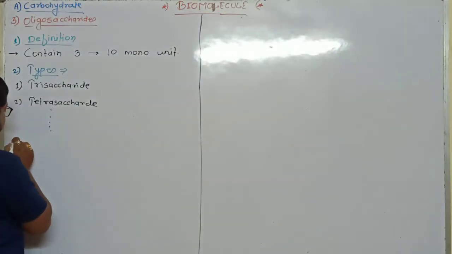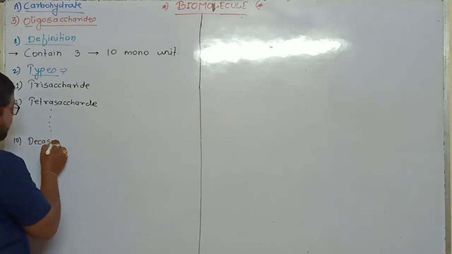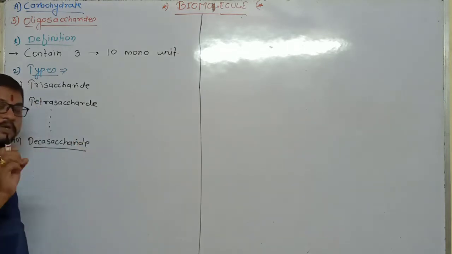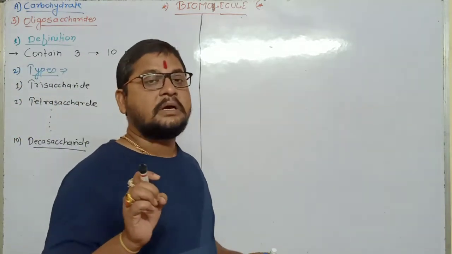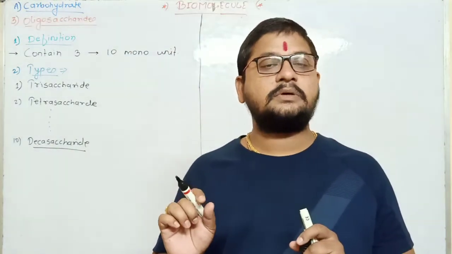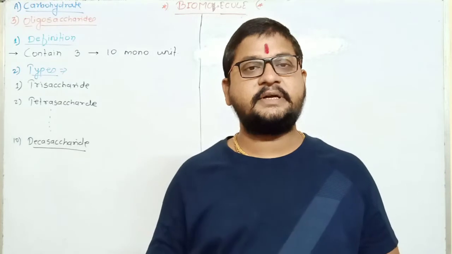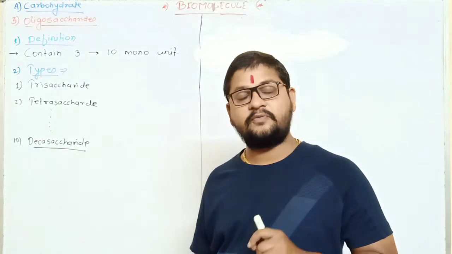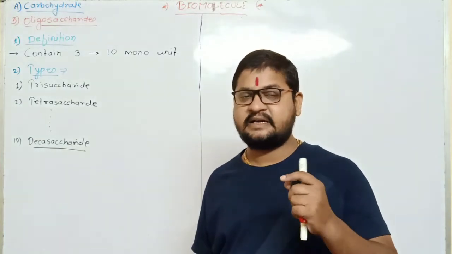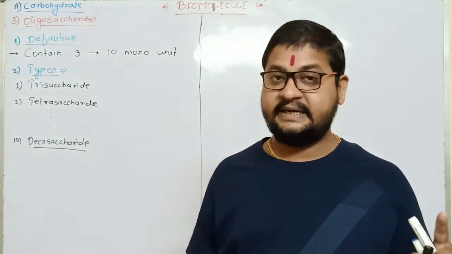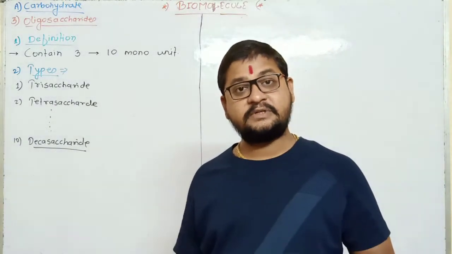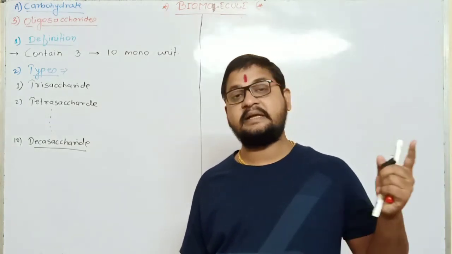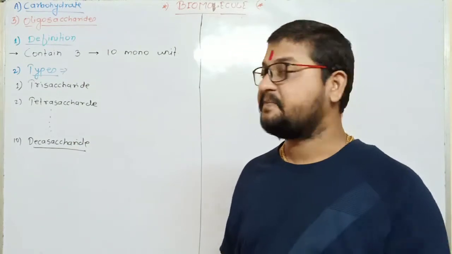Take one example for understanding: when 3 monosaccharide units condense, those compound carbohydrates produced are called trisaccharide. For 4 monosaccharide units, tetrasaccharides are produced. For 5, penta. For 6, hexa. For 7, hepta. For 8, octa. For 9, nano, and then the last one, 10, is deca.